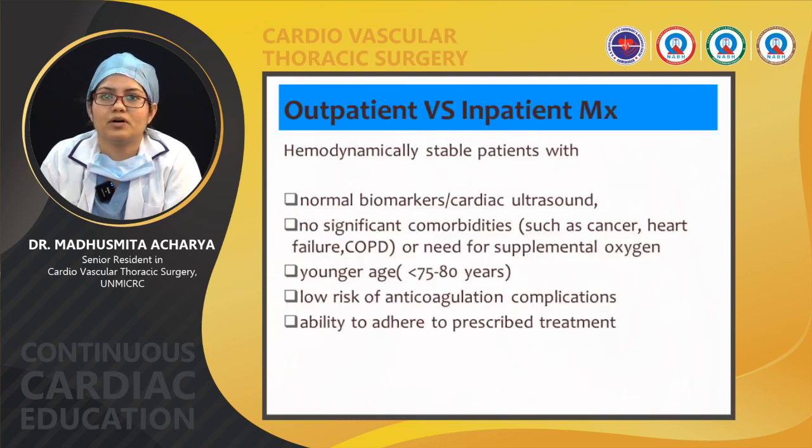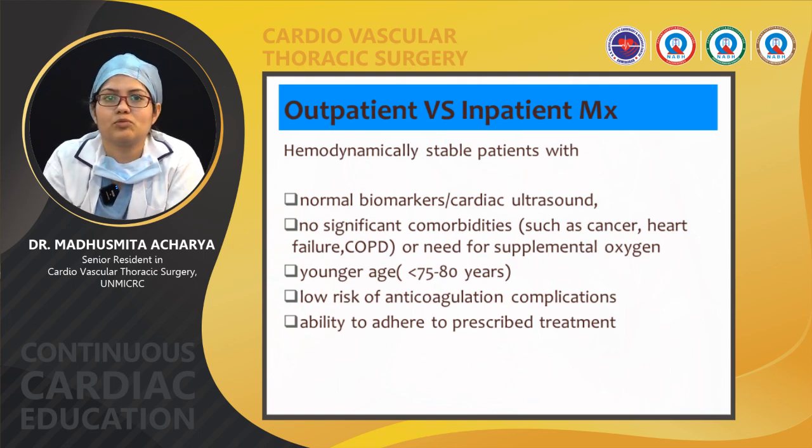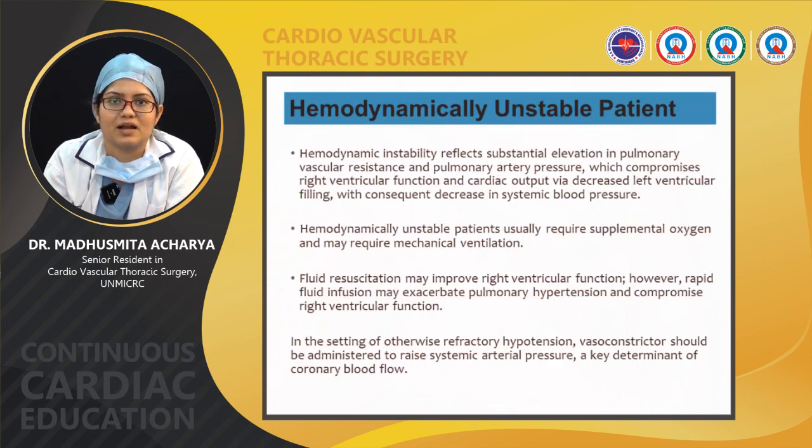Coming to outpatient versus inpatient management of acute pulmonary embolism. If the patient is hemodynamically stable with normal biomarkers, no significant comorbidity, younger age, that means less than 75 to 80 years, low risk of anticoagulation complications, and the ability to adhere to the prescribed treatment, we can start anticoagulant for those patients on an OPD basis.